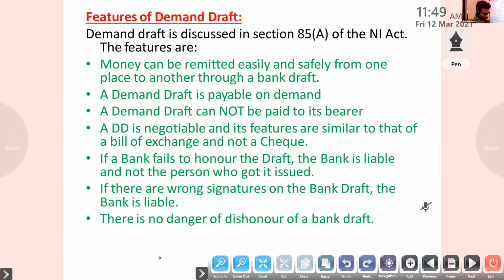Okay, that is about the features of a draft. Money can be remitted easily and safely from one place to another. Then the issuing bank charges some commission for a bank draft. Then there is no danger of dishonor of a bank draft. That is the main point.